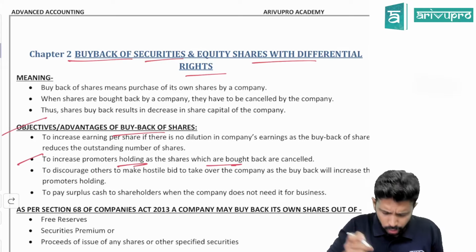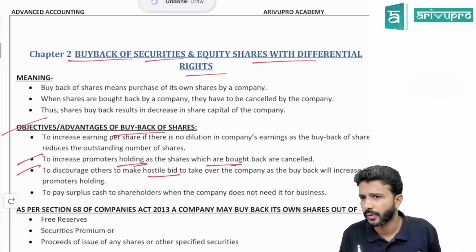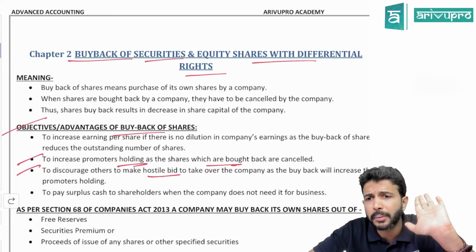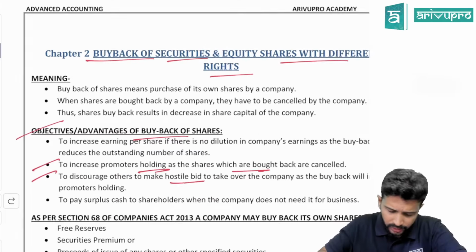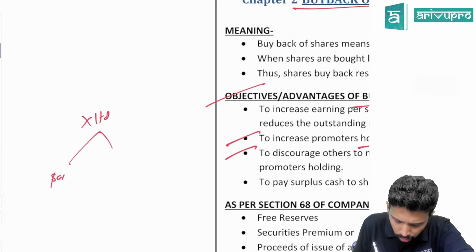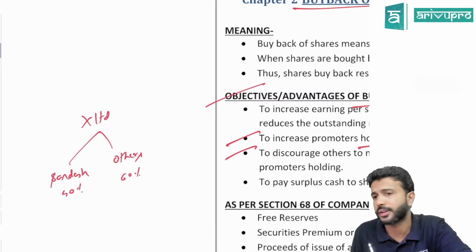Why do you want to increase promoters' holding? To avoid a hostile bid to take over. Basically, whoever owns the majority of the shares controls the company. Let's say there is a company X Limited where I am holding about 40% and the others are holding about 60%.